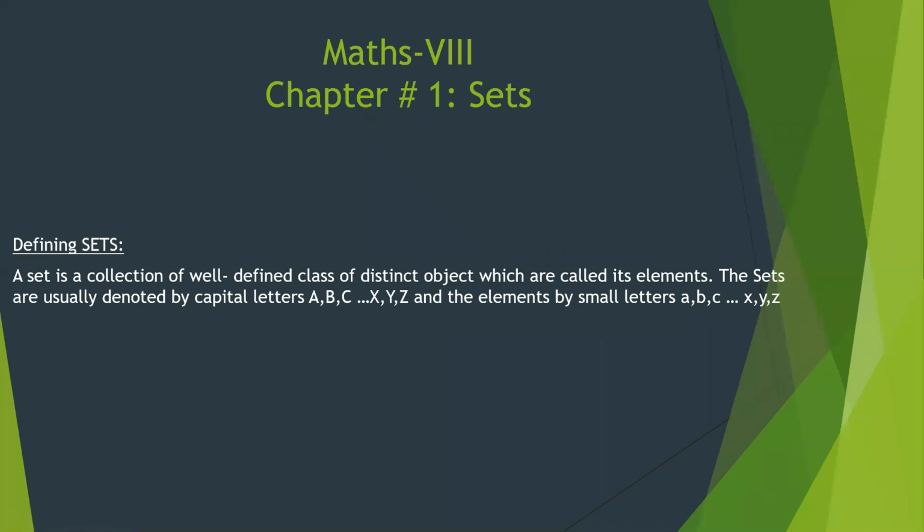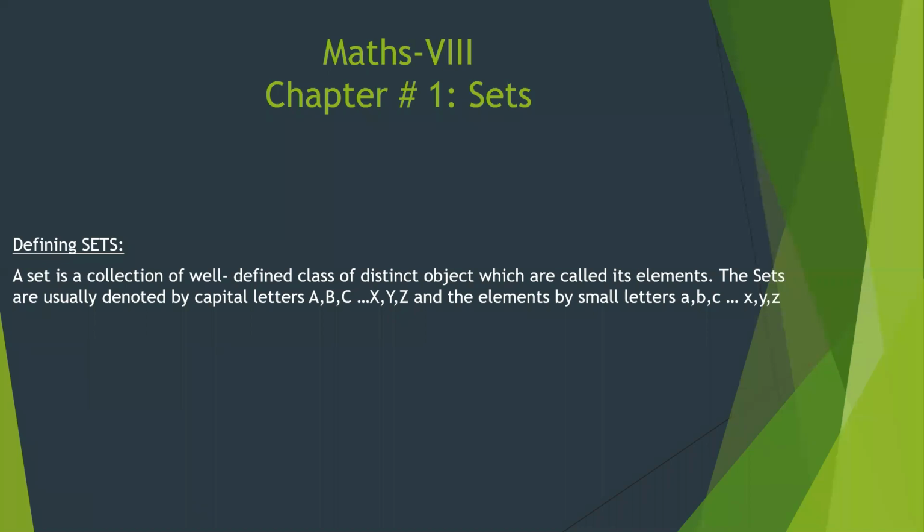When we are collecting some elements, separated from each other by commas, and these elements are not going to be repeated, that means they are distinct. When they are not allowed to repeat, it's called distinct. So this group of elements, this group of numbers, is called a set.